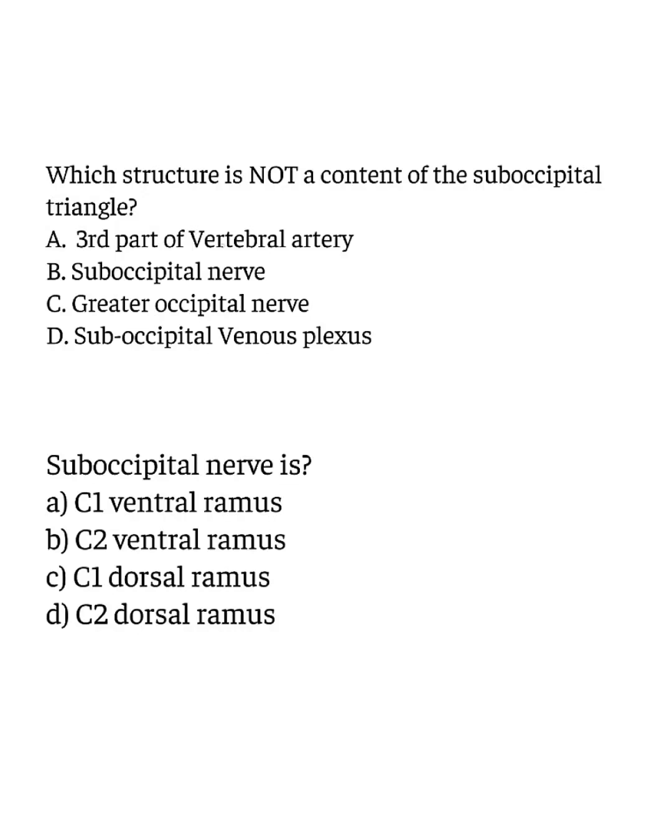Which of the following structures is not a content of suboccipital triangle? A. Third part of vertebral artery. B. Suboccipital nerve. C. Greater occipital nerve. D. Suboccipital venous plexus.